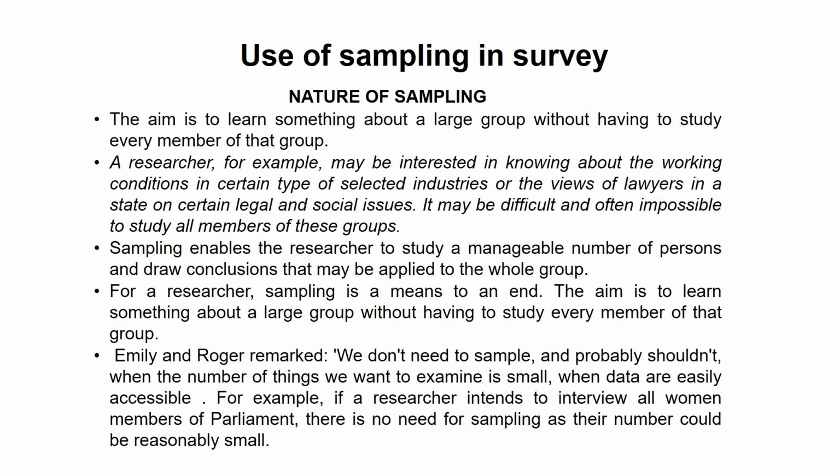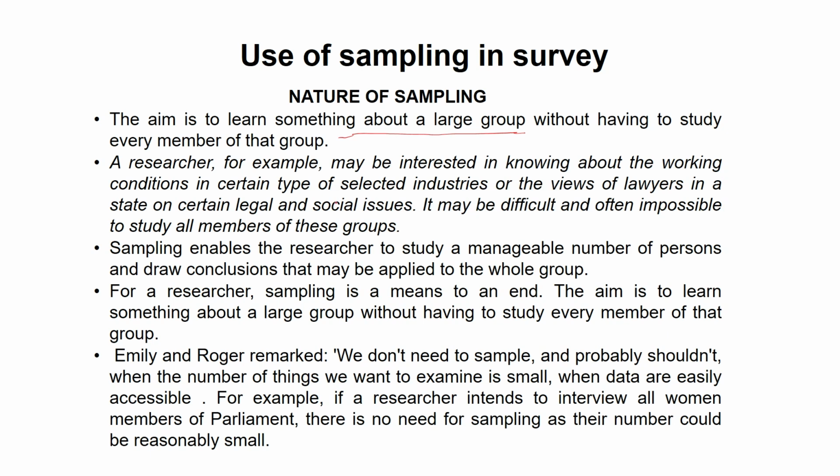So, the aim is to learn something about a large group. Now, this is very important. Sampling helps to learn about something from a large group without studying each and every one of that group. They pick a small number of people from that particular area, and that is known as a sample.